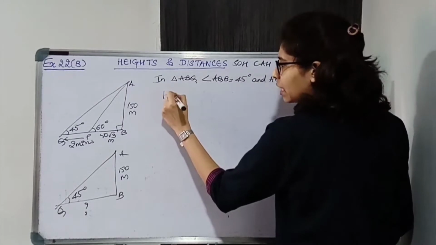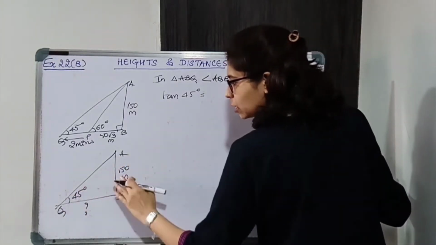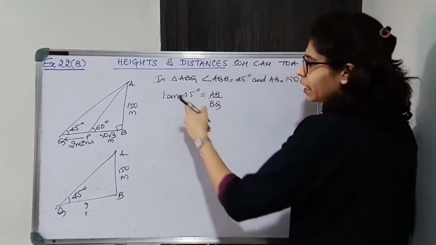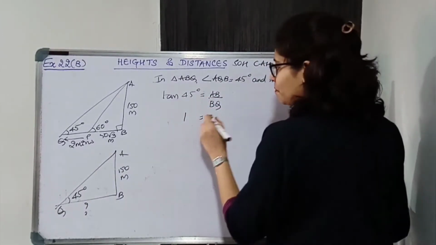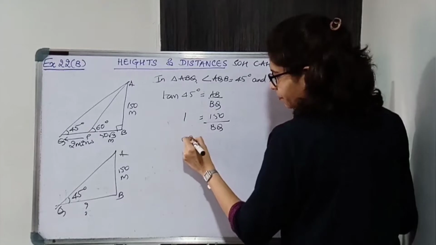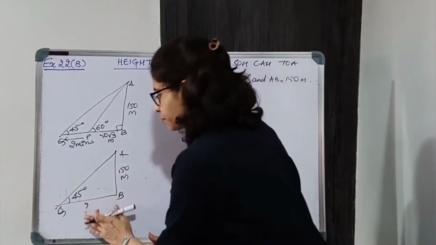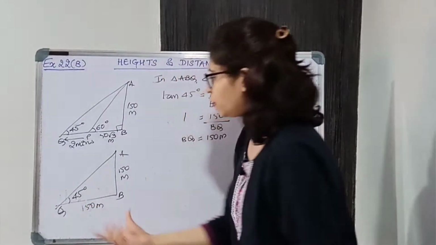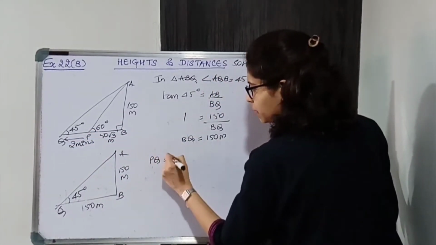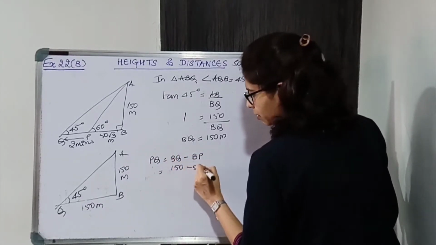So taking tan of the angle, tan is opposite upon adjacent, so angle का opposite is AB, angle का adjacent is BQ. tan 45 is 1, standard value table. Okay, 150 upon BQ. BQ into 1 gives BQ is equal to 150 meters. Don't forget to put correct unit. We found BQ 150 है. We know BQ, we know BP, we just need to subtract and find PQ. So PQ is BQ minus BP. BQ is 150, BP is 50 √3.